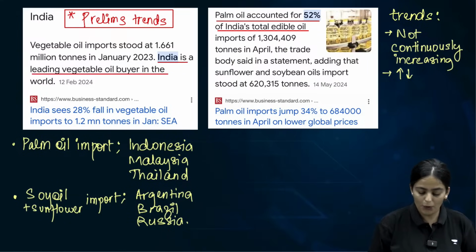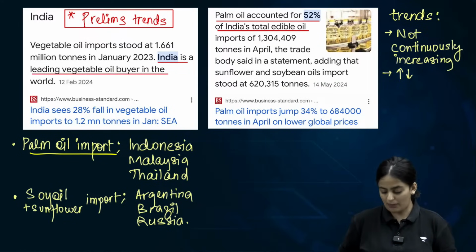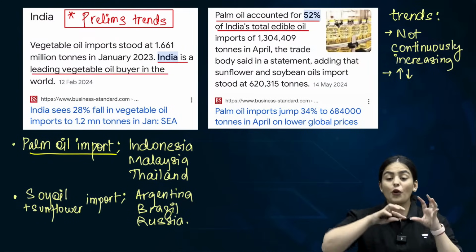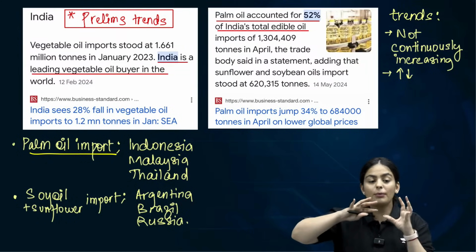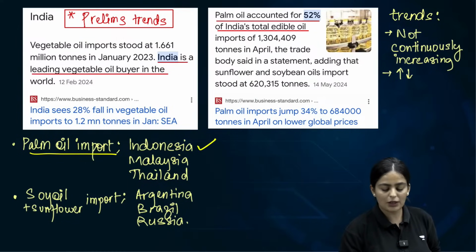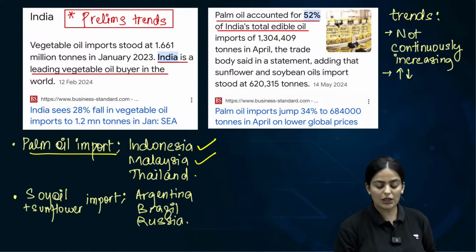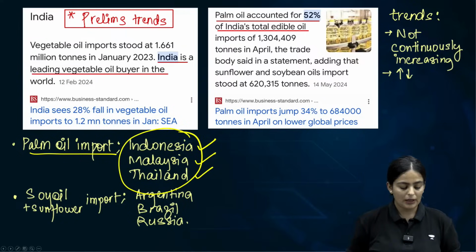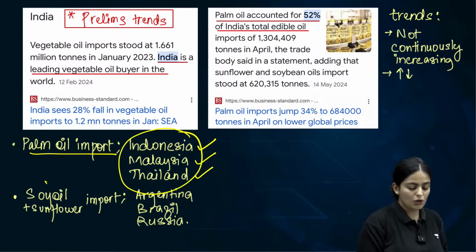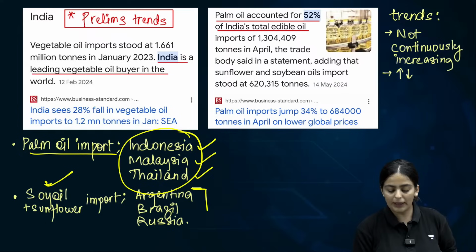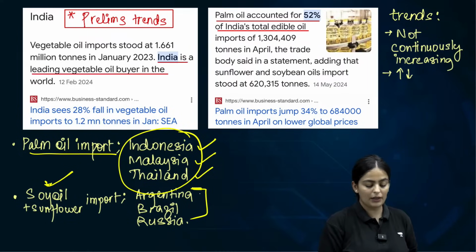Okay? Palm oil imports, Indonesia. Where are we importing maximum palm oil from? From the Southeast Asian countries. We'll see if your answer is correct. The Southeast Asian countries of Indonesia, Malaysia, Thailand. Can you remember this group in terms of palm oil imports? Where are we importing soybean oil and sunflower oil from? From a few South American countries like Argentina and Brazil.